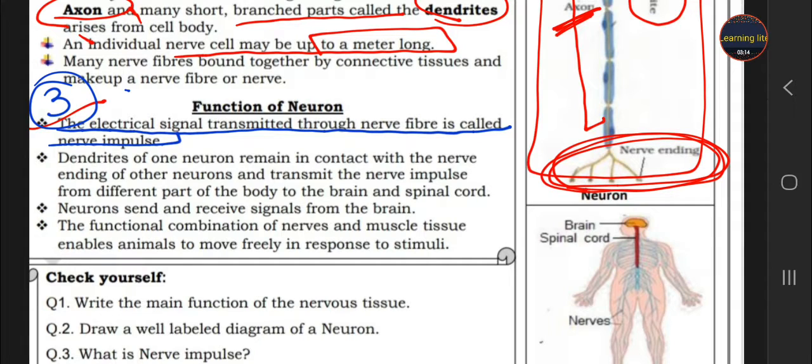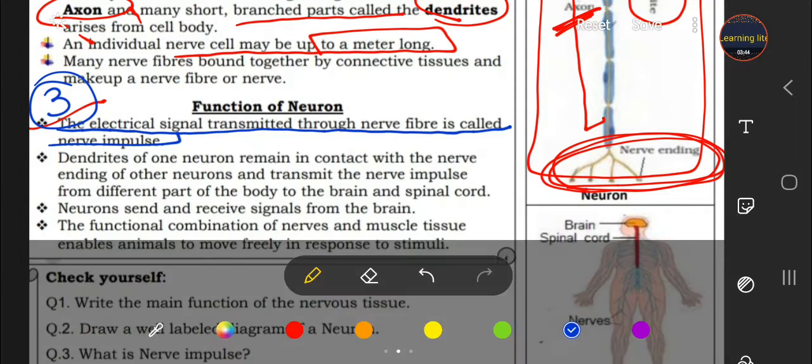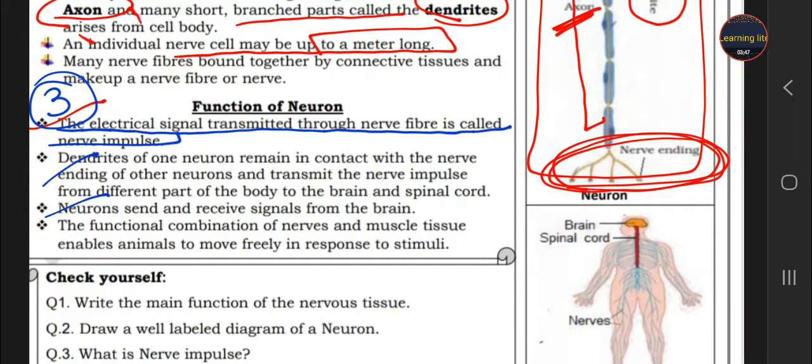The dendrite of one neuron remains in contact with the nerve ending of another. It means all the neurons are attached to each other by their nerve endings and dendrites. The nerve ending of one neuron is attached to the dendrites of the second, and then the nerve ending of the second is joined to the dendrites of the third, and so on, a long chain is formed, which transmits the message in the form of signals to our brain, so that we can respond very fast. Third, neurons send and receive signals from the brain.